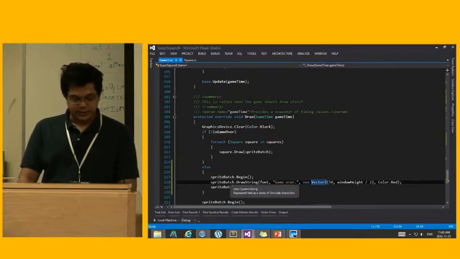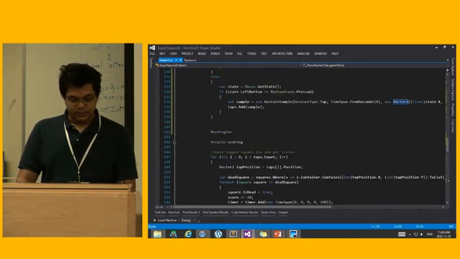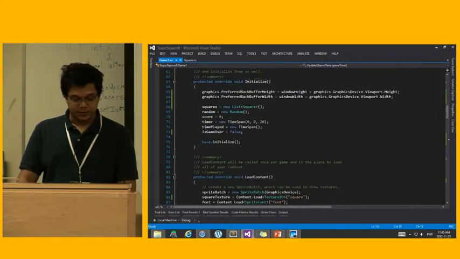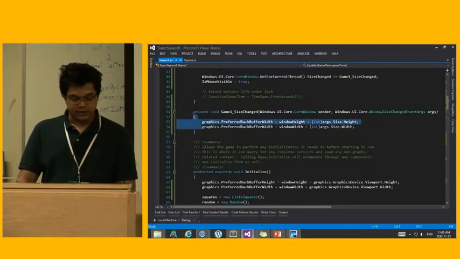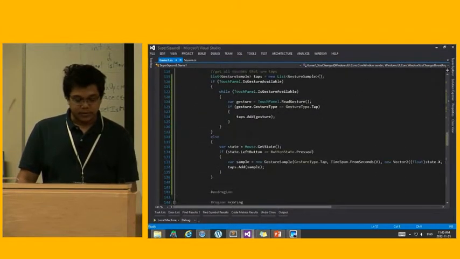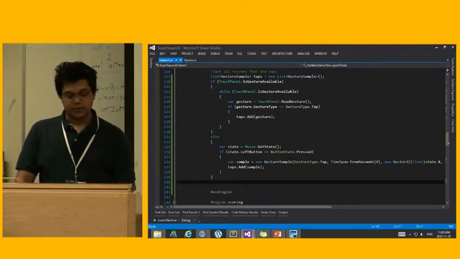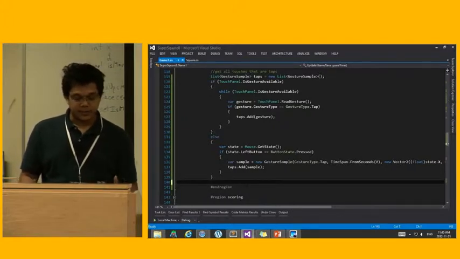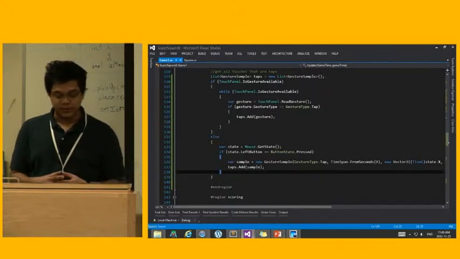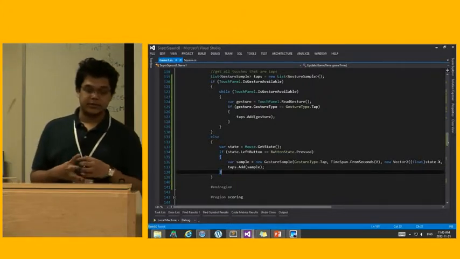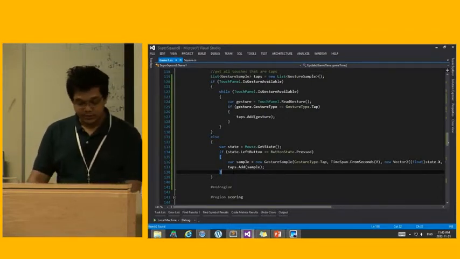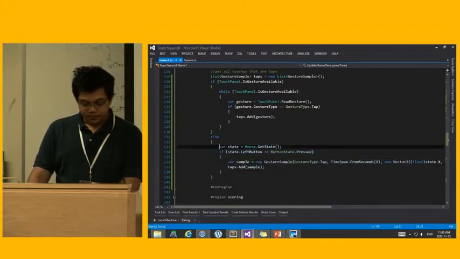So I've done all this stuff where I have my input for Windows 8. This is all input. My screen resizing for Windows 8. This is all screen resizing, right? And why these things are important is because you're building Windows 8 games for lots of different devices, and it's very important to make sure that you're capturing all the people that you can capture with different input devices, different screen resolutions and sizes, and these few lines will help you do that, right?